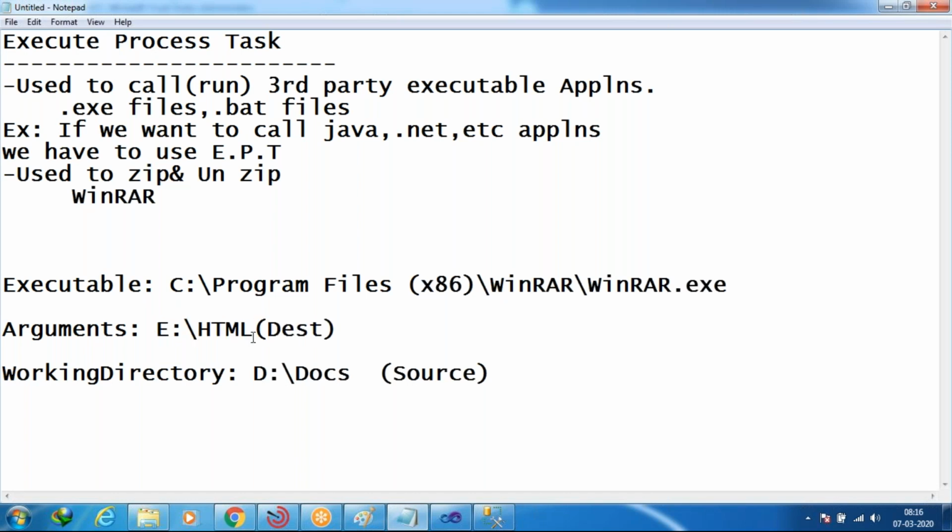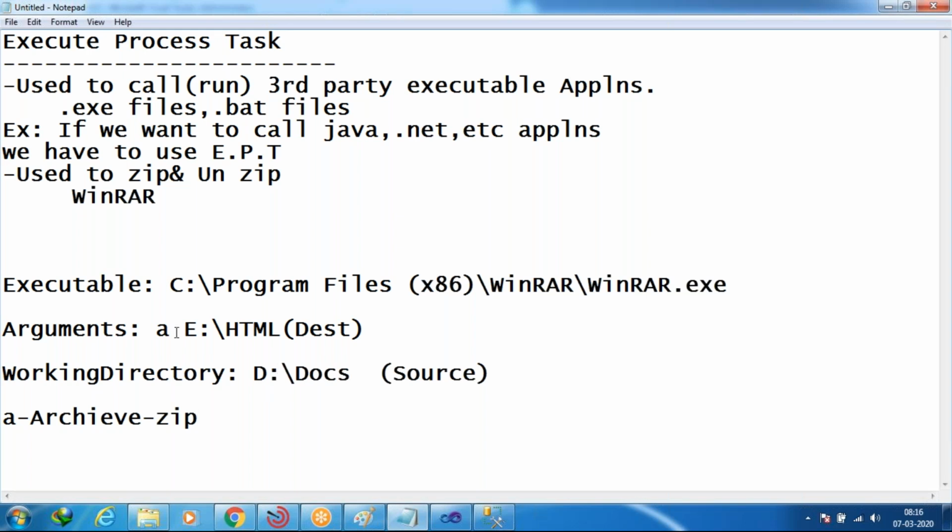So getting what my point? And along with this, you have to take one parameter here. What is that parameter? I have to take a. What is the meaning of a? Why are we going to take it? A means archive. Archive means zipping. Are you clear, guys, what I'm saying?